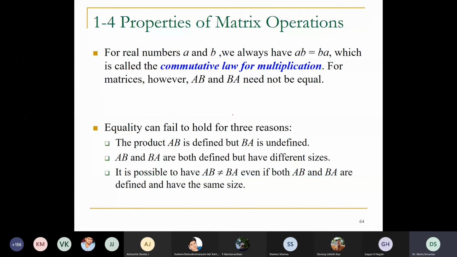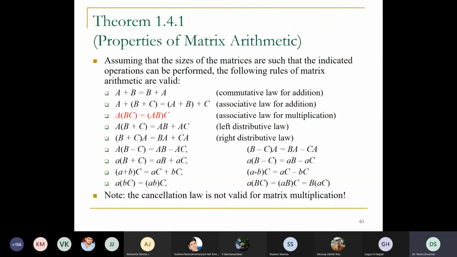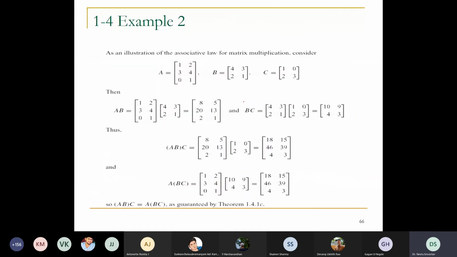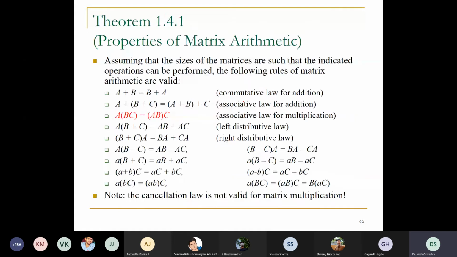This is the third time you are going to see this on the screen, where you have A and B. A B need not be equal to B A. Everybody knows it's not commutative, because when we multiply A into B, it's not necessary that we are going to get the same when we multiply B into A. You can revise all these associative and other properties.